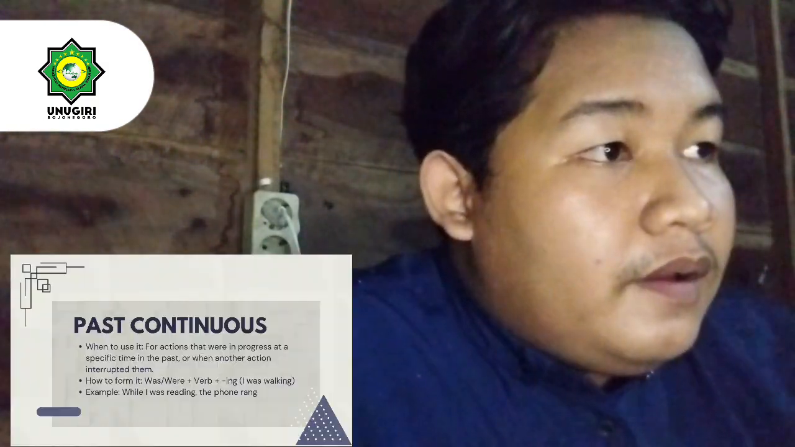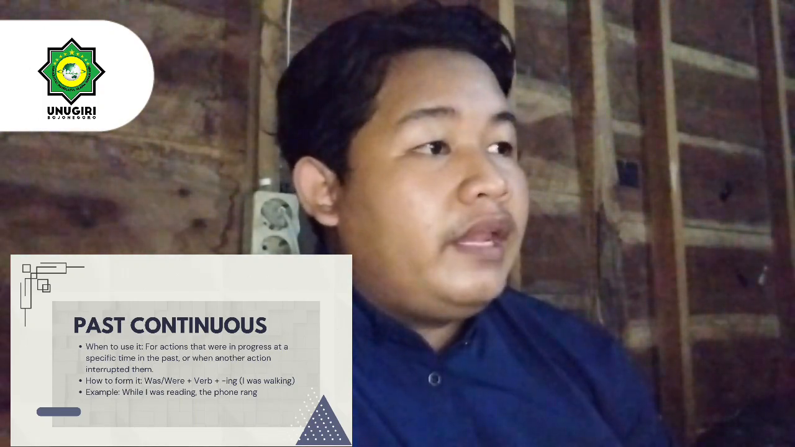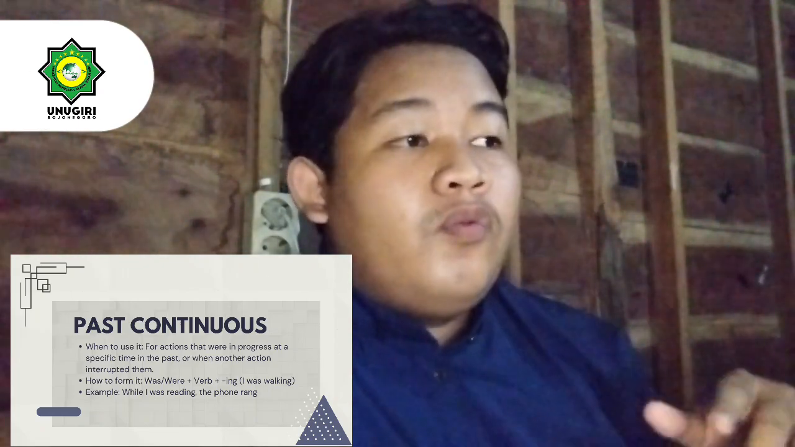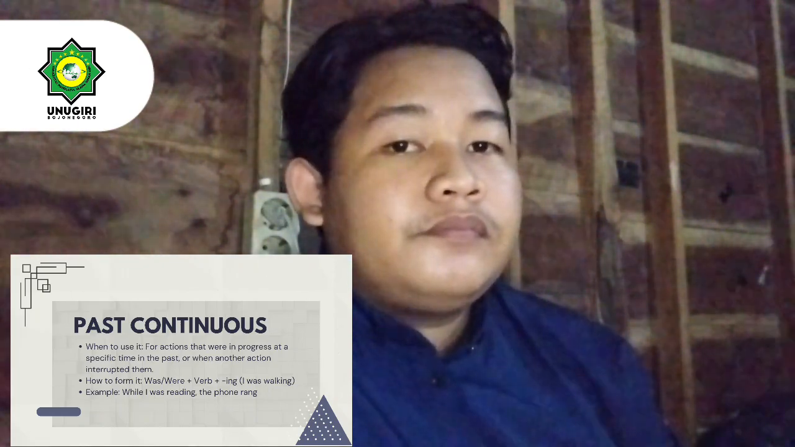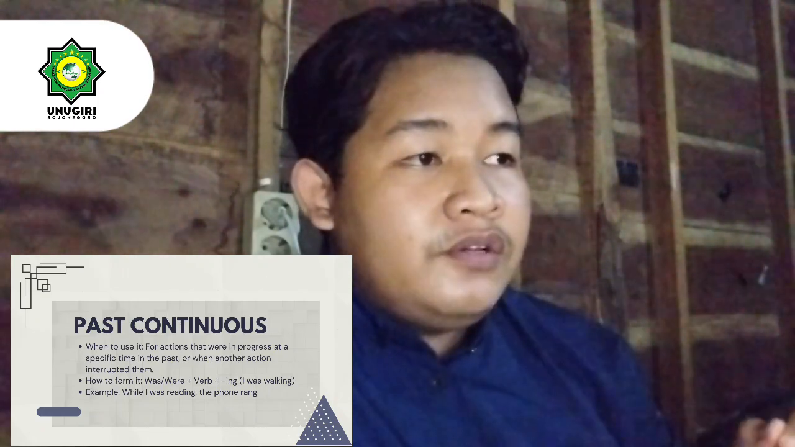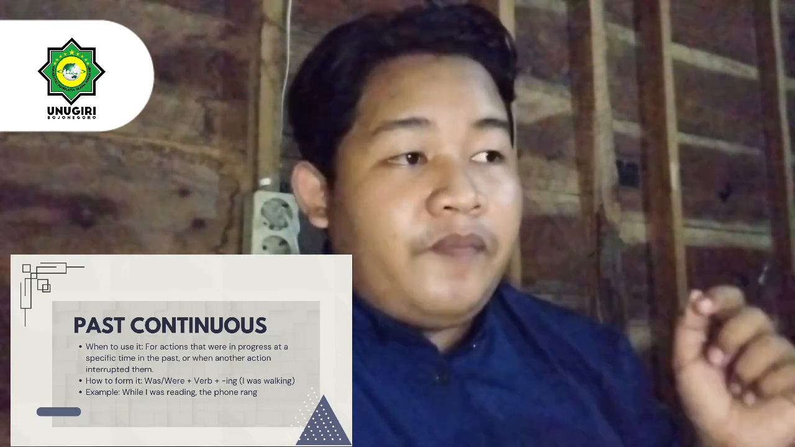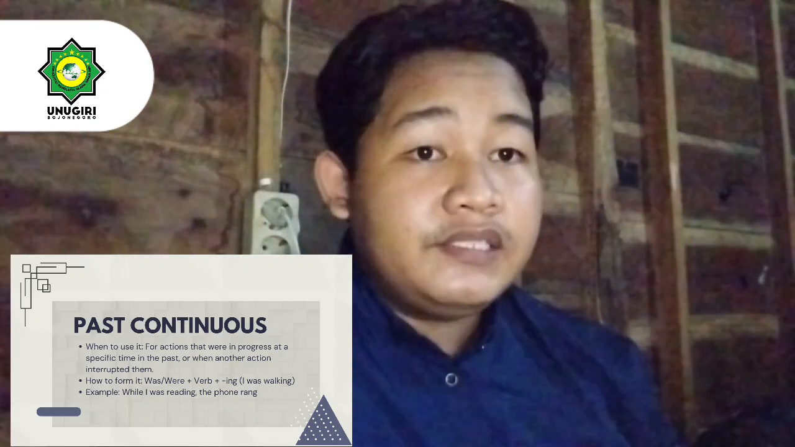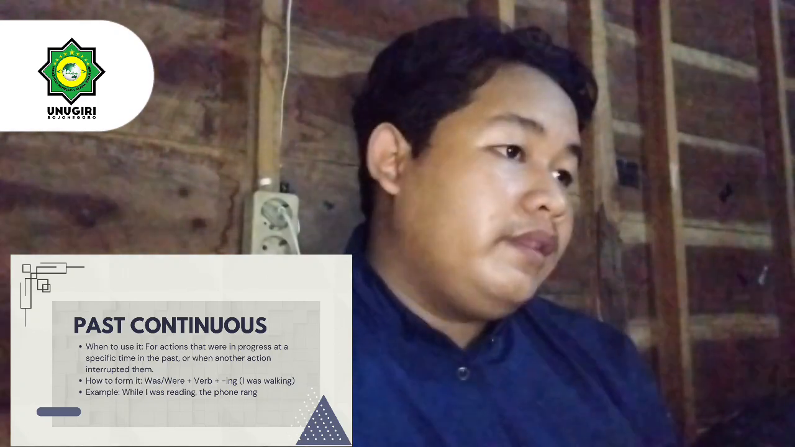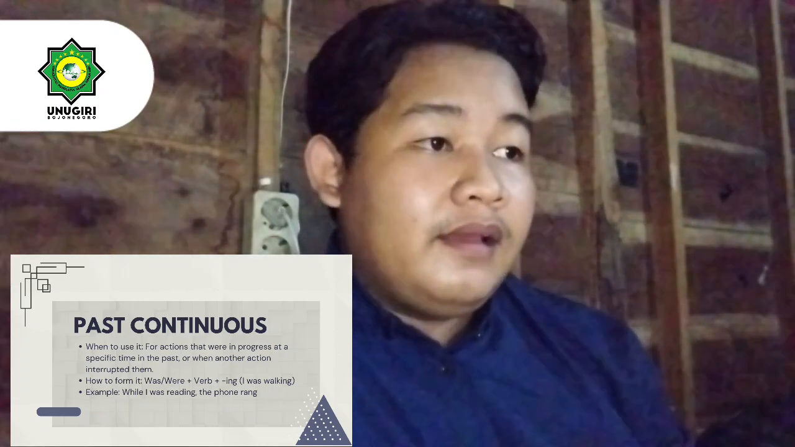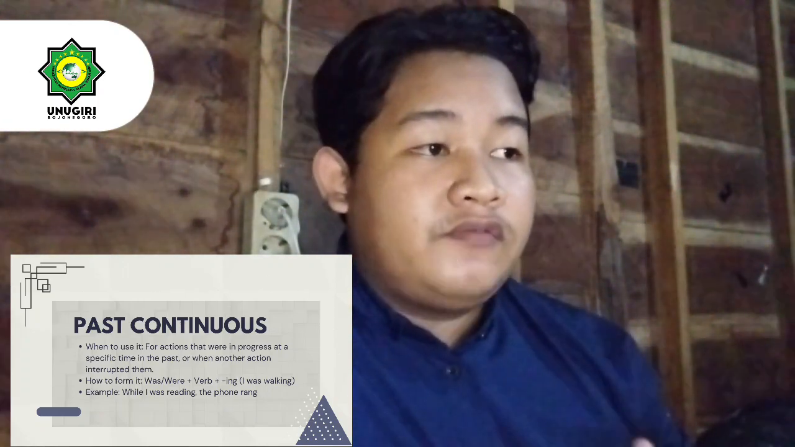Okay, let's move into the past continuous. It's used for an action that was in progress at a specific time in the past, or when another action interrupts it. How to form it? Subject, was or were, verb plus ing. The example is, while I was recording, the phone was ringing.